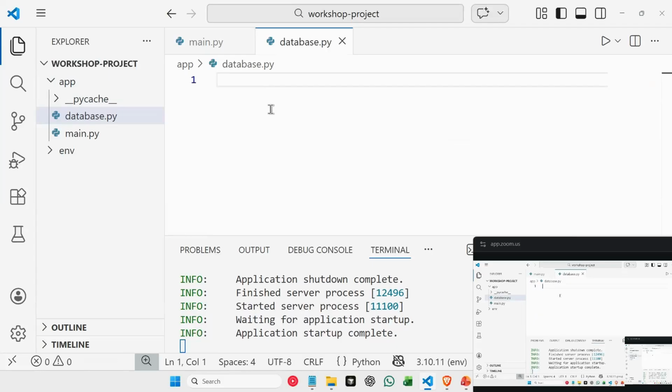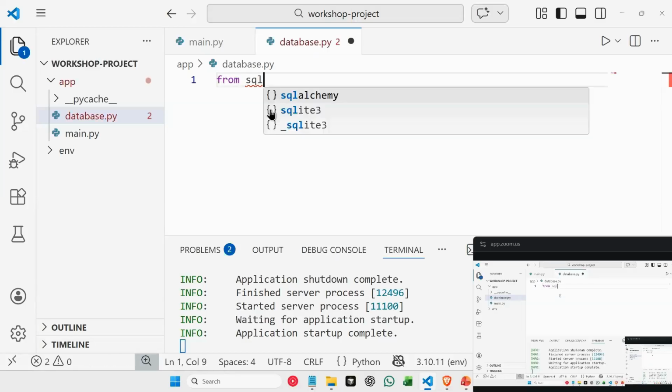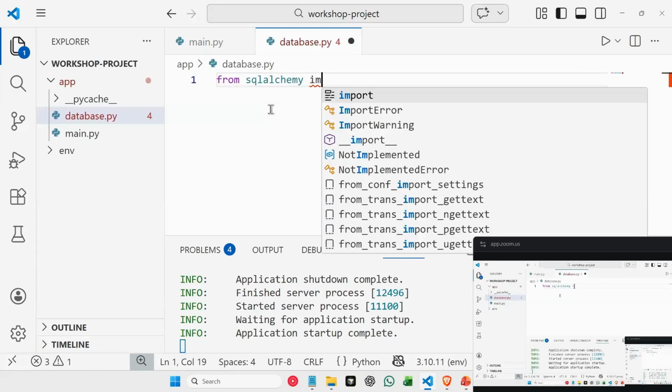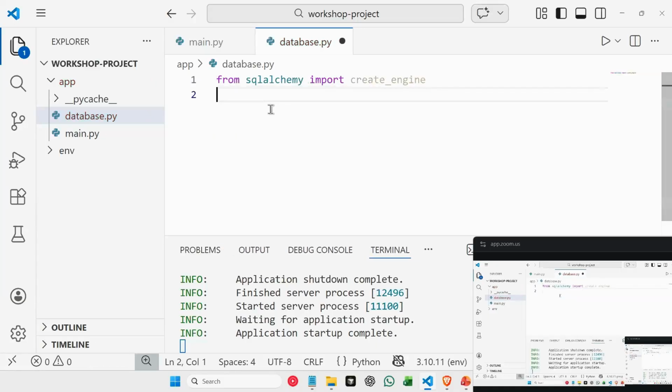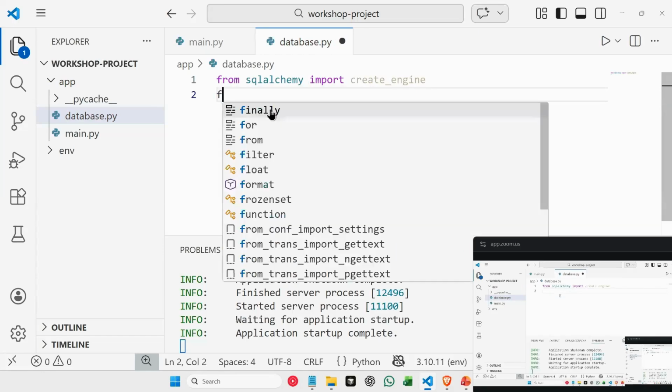Okay, now in this, since we are using SQLAlchemy as an ORM to act like a bridge between our database table and our Python, which understands objects, right? We'll be importing that module here. So we'll say from sqlalchemy import create_engine. I'll explain again what these are, what is create_engine, and why I am importing all these libraries.